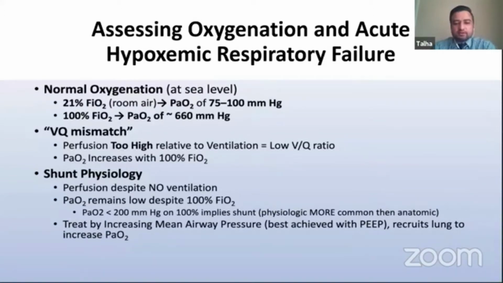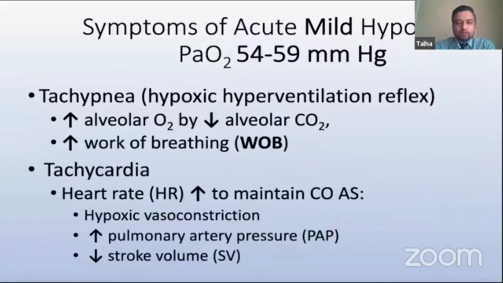This is a severe condition, and it does not usually correct with just giving 100% oxygen. We usually treat this condition by increasing mean airway pressure, which is achieved by increasing PEEP, and I think Farooq and Aftab will touch on that later on. Usually in COVID pneumonia, we deal with shunting in severe COVID ARDS situations.